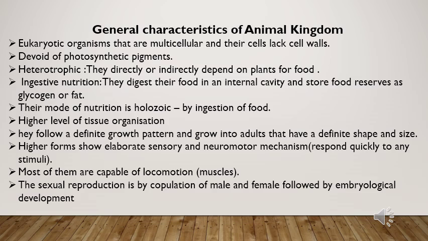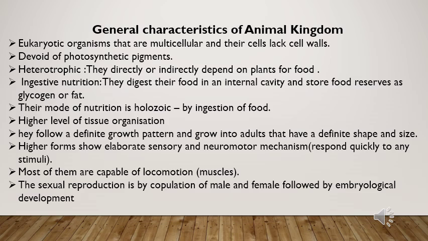Level of organization: animals have a higher level of organization. It starts from the tissue level here. The exception is Porifera, which is at the cellular level. Then animals follow a definite growth pattern and grow into adults that have a definite shape and size.